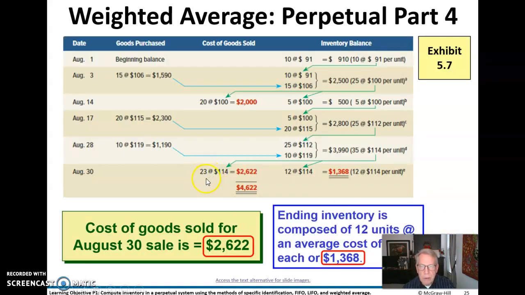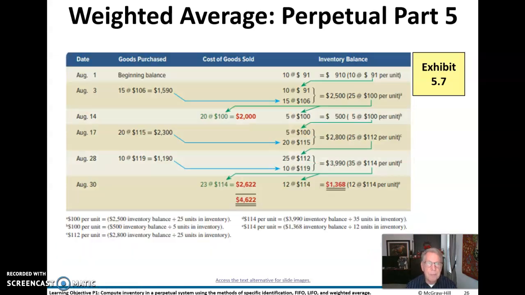So we sold 23 at $114. That gives us $26.22 added to this $2,000, gives us $46.22. And that leaves us with $13.68, 12 times 114, in our ending inventory. And again, the sum of $46.22 and $13.68, $59.90.